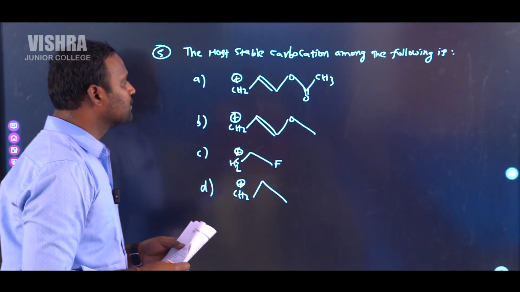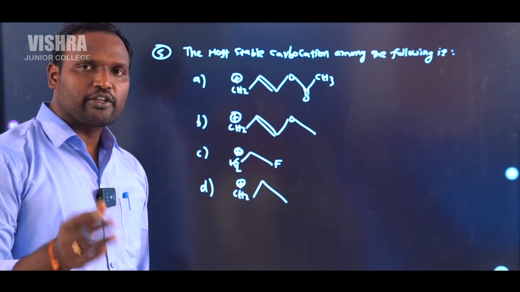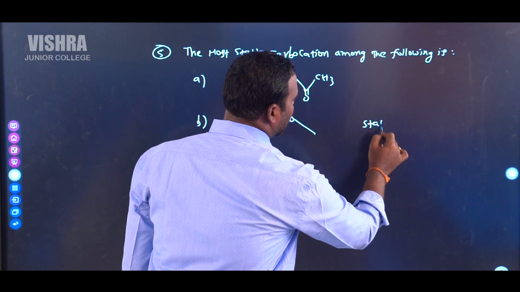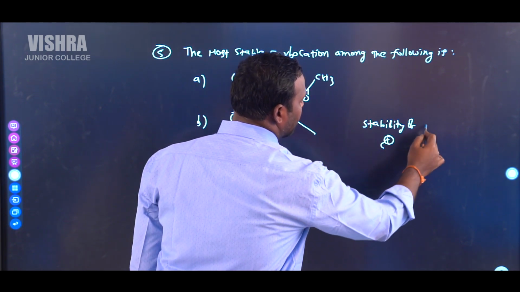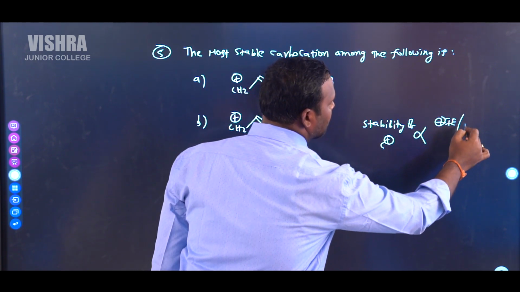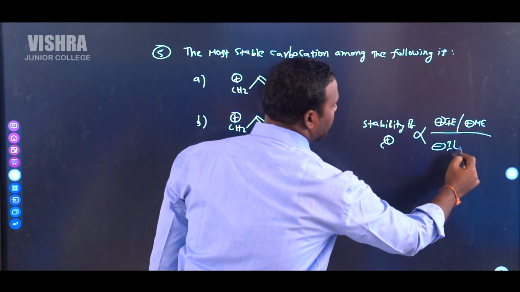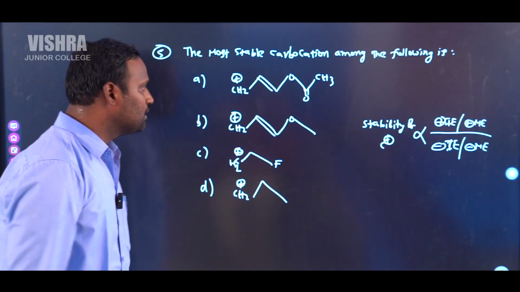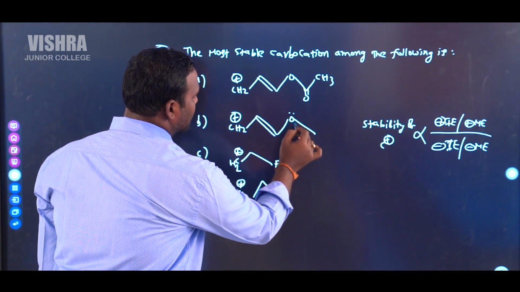Already you know stability of carbocation depends on inductive effect, mesomeric effect like that. Stability of carbocation is directly proportional to positive inductive effect or positive mesomeric effect and inversely proportional to negative inductive effect or negative mesomeric effect. So in this case, this carbocation is stabilized by plus M effect.